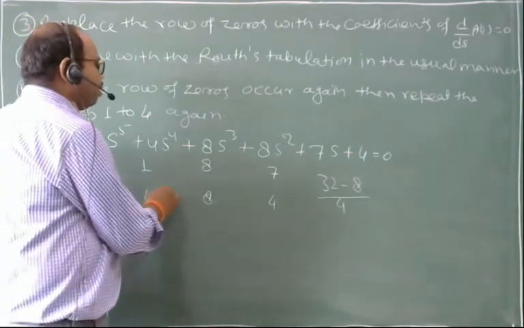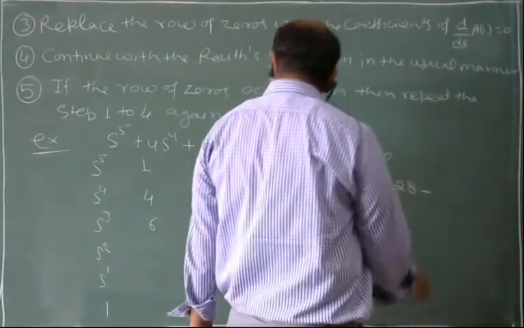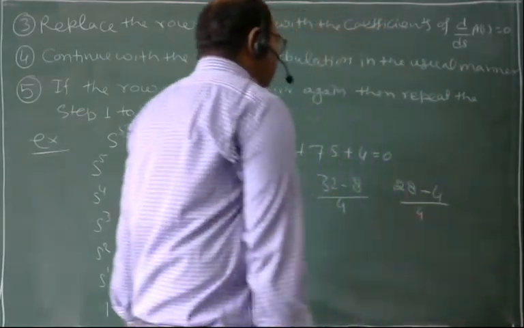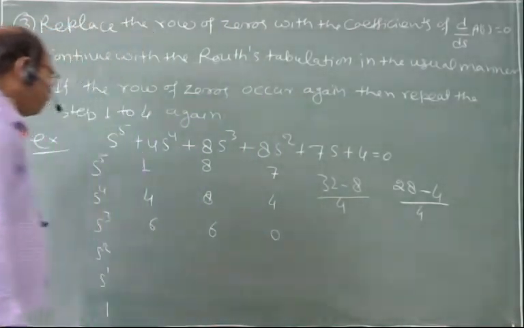Here 4 7 ja 28 minus 4 divided by 4. Again it is 24 by 4, 6. Obviously here we have 0.